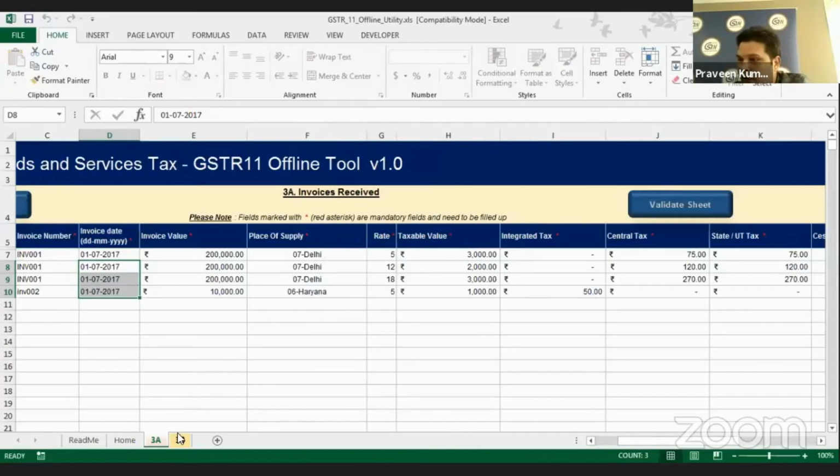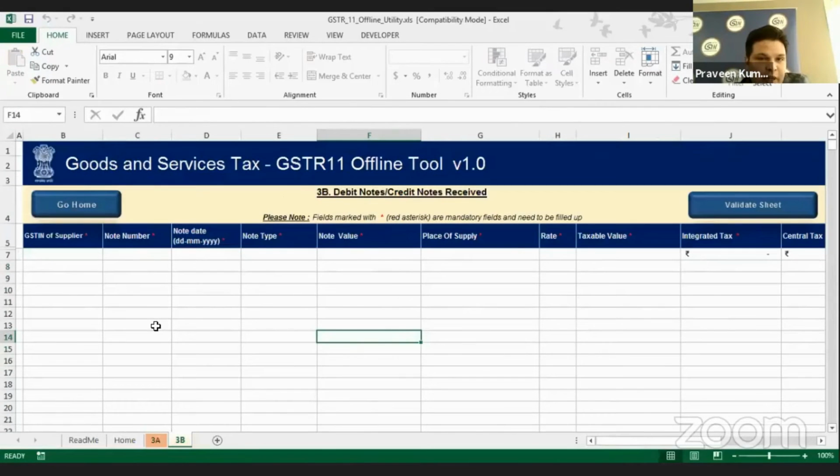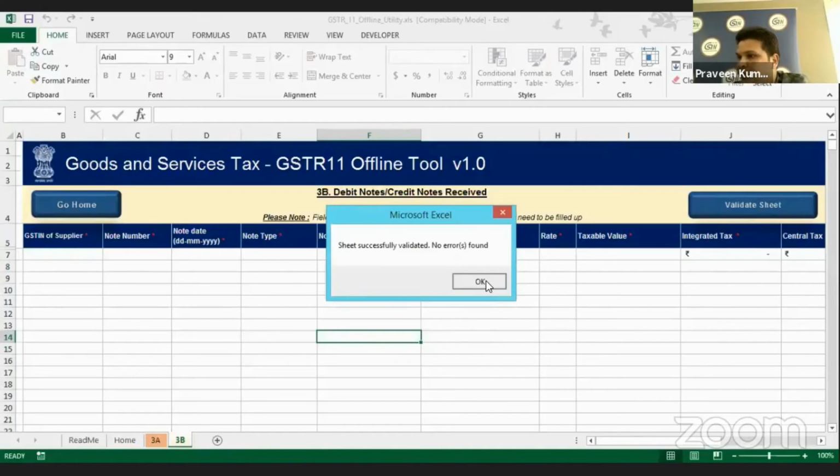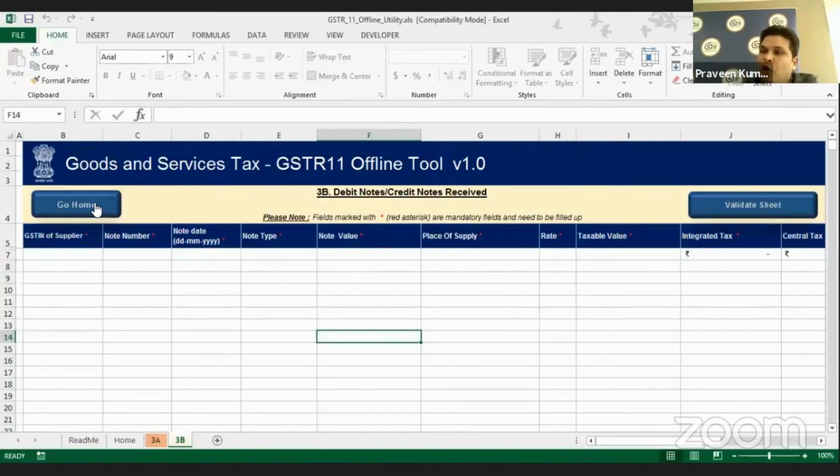Now for the credit debit note, if you don't have any entry, no need to worry. Just click on validate sheet. Your sheet gets validated. Click on this Go Home tab. We have given a very user friendly button so that you can navigate easily in this particular sheet. You just need to click on Go Home to come directly back home.